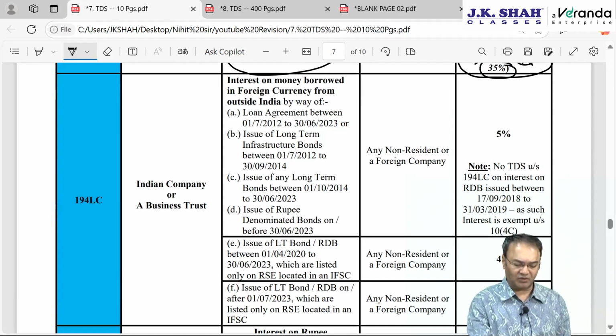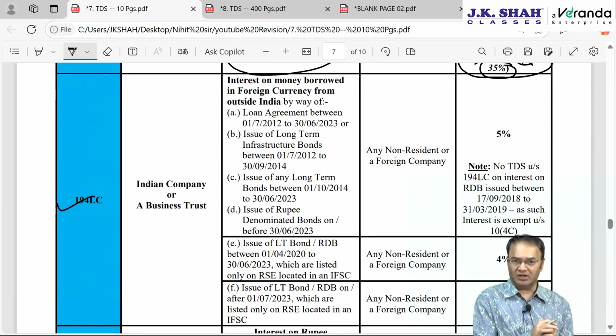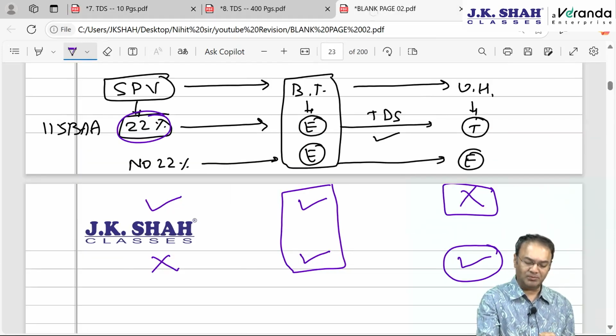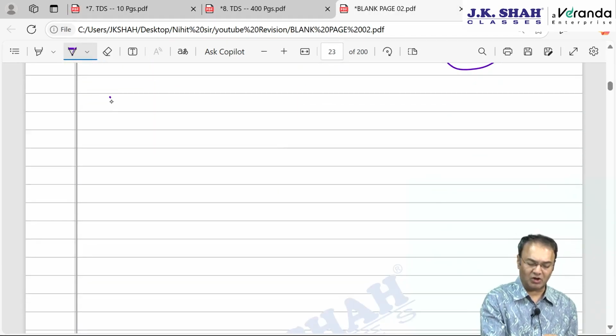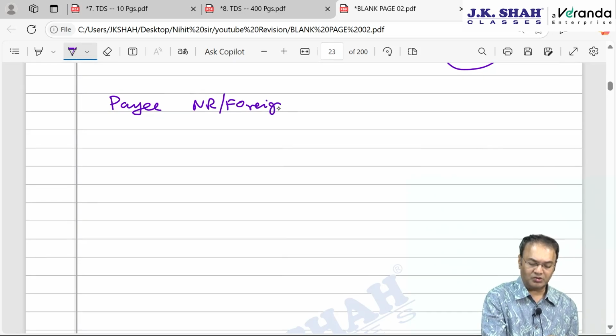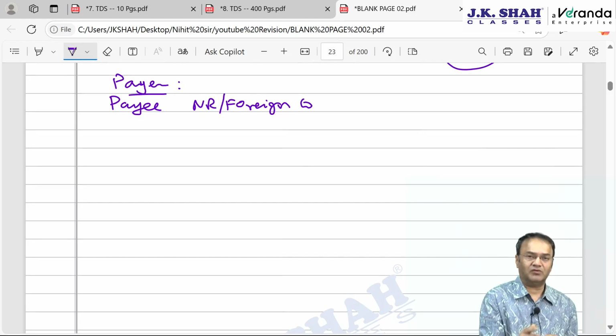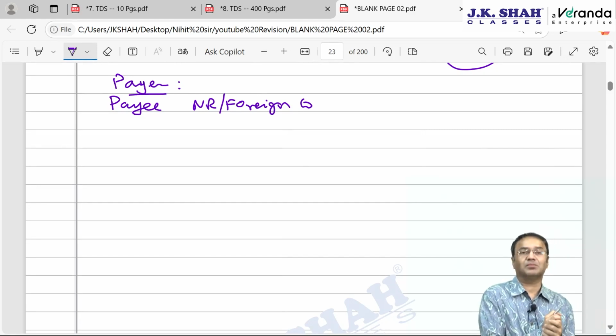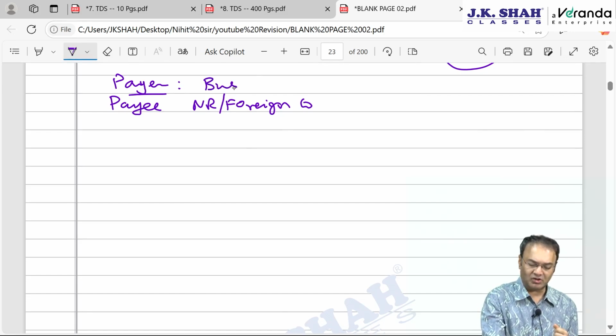Okay, next is 194LC. This section we had studied in detail in chapter 12, special rates of tax. Here, payer is any person, payee is non-resident or a foreign company. Who's the payer? Payer should be Indian company or a business trust. This section we had studied in chapter 12 special rates of tax plus in business trust chapter also. This is the third time we will be studying it. Either business trust or Indian company. What is business trust? You know pretty well. Indian company also we know. They are paying interest to them.